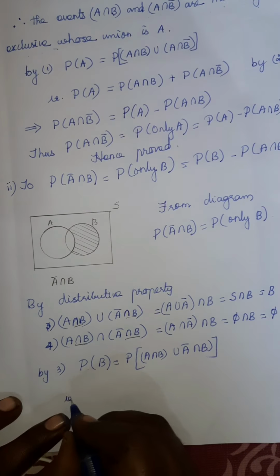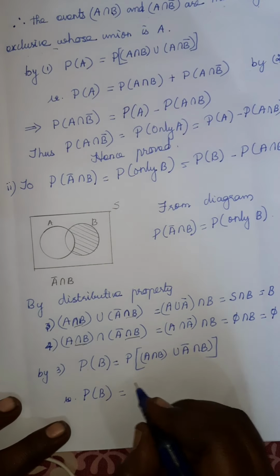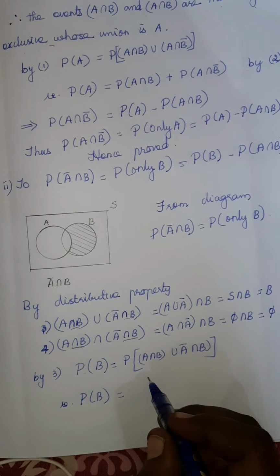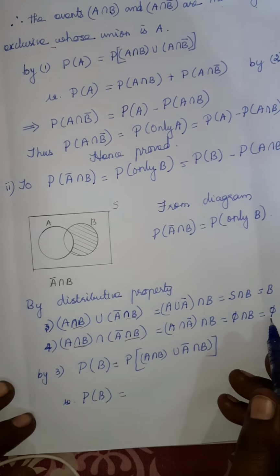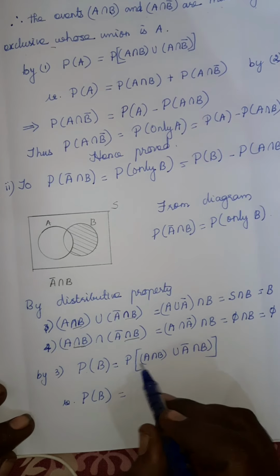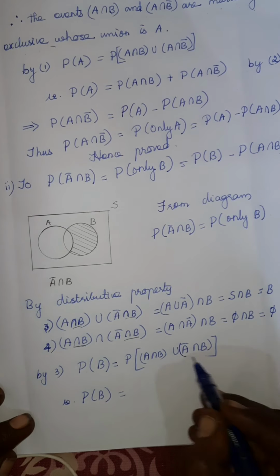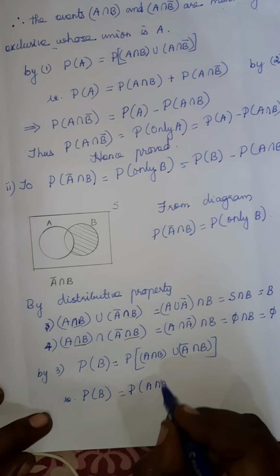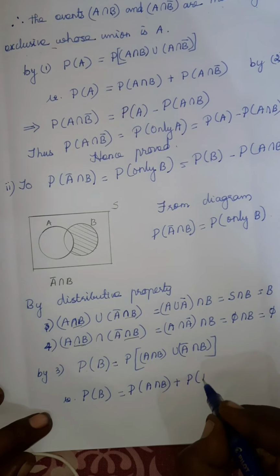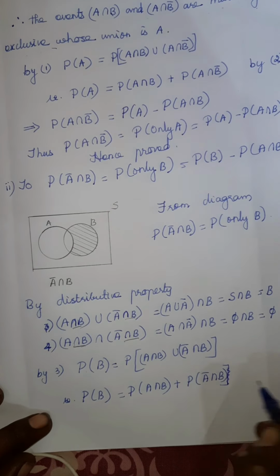So what you get is the probability of B is equal to, since the two sets are mutually exclusive and the intersection is empty, we can write the probability of A intersection B plus the probability of A bar intersection B separately.